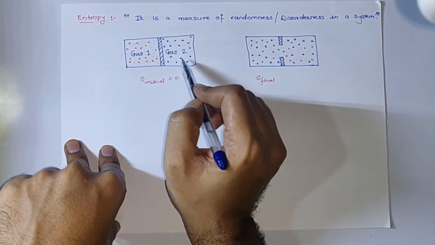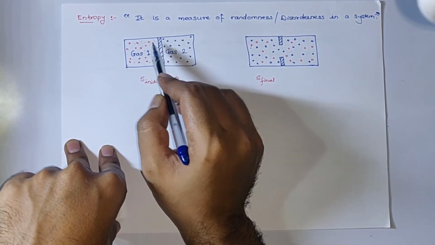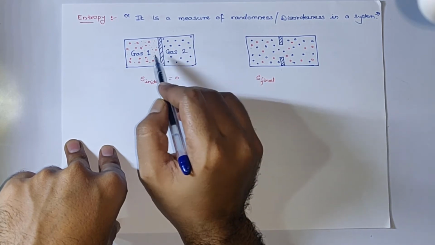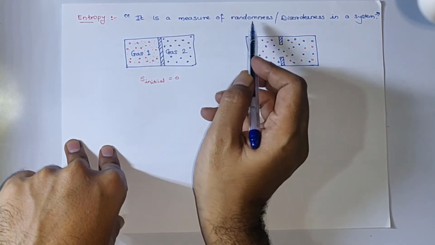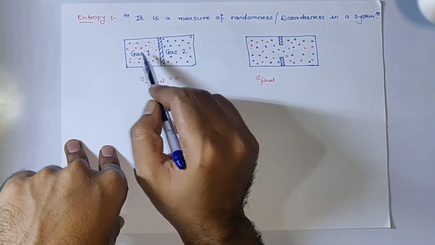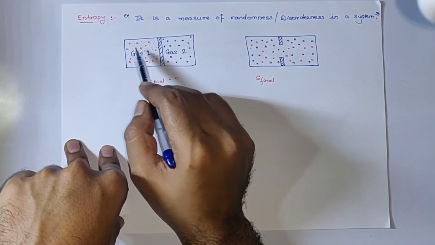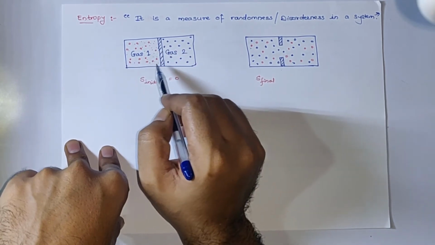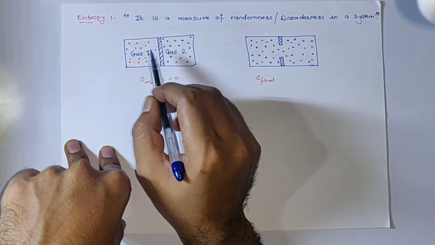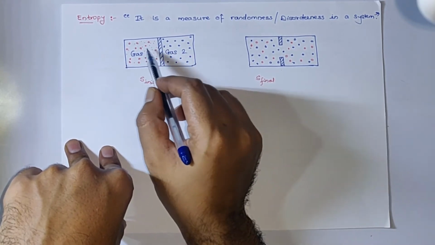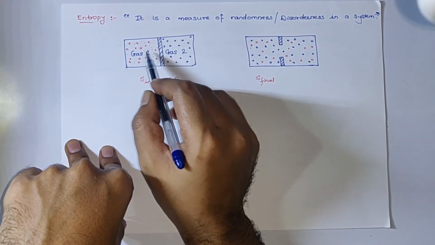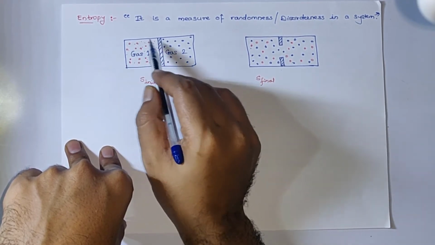There is gas 1 and gas 2, completely separated by this partition. As per the definition, gas 1 and gas 2 are in an ordered fashion, completely isolated. The gas molecules are moving and colliding among themselves, but they are in an ordered state.